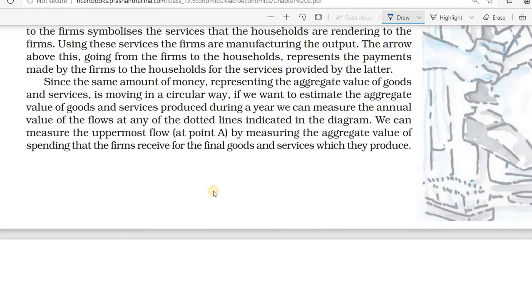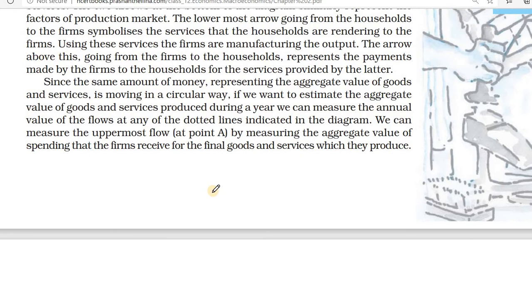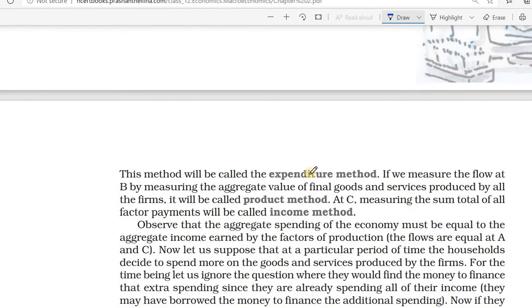Then this circular flow of income we need to measure. We can estimate it through the aggregate value of goods and services produced in a country during a year. We can measure this by different methods. Here you can see three methods: the expenditure method, the product method, and the income method.